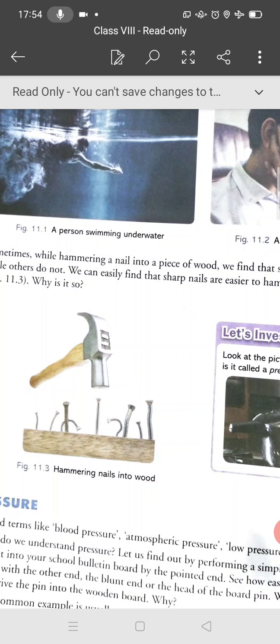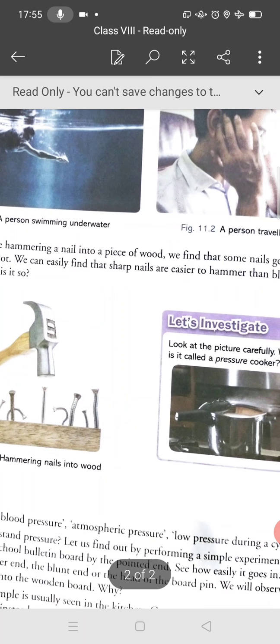If you break the sharp end of the nail, what will happen? It does not get hammered into the wood. Understand what I am saying? If area is less, force will be less. If area is large, force will be large. I hope you understand.